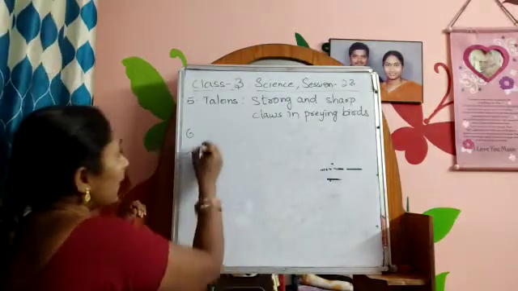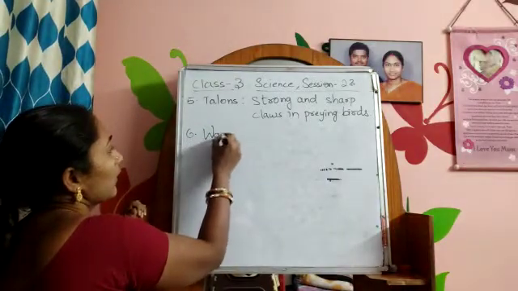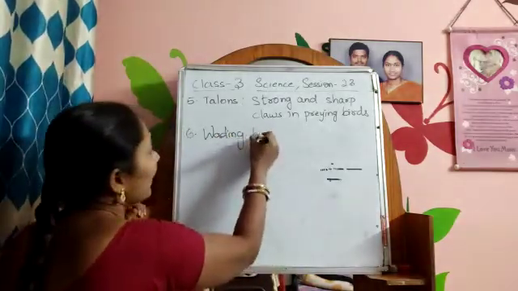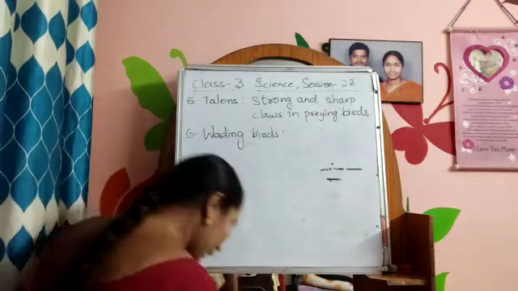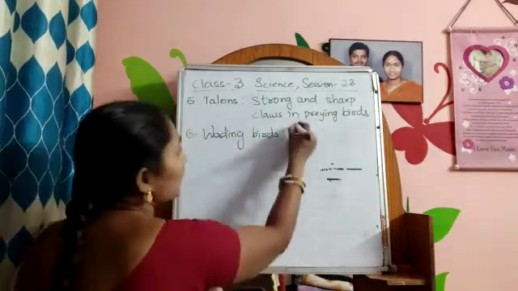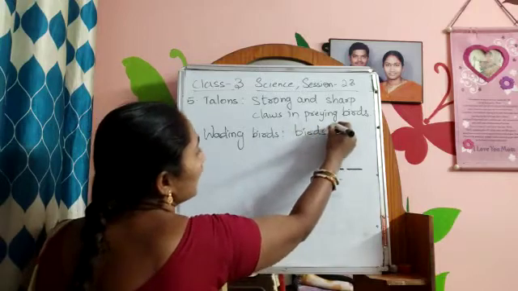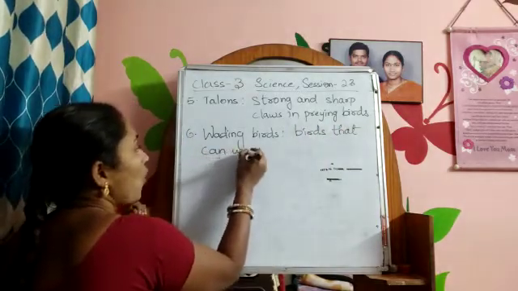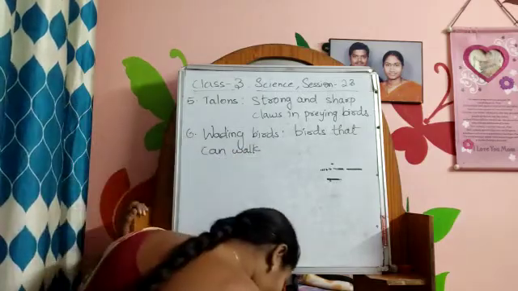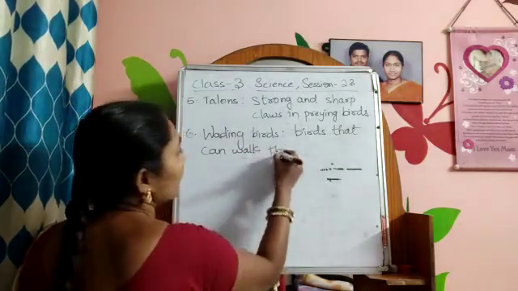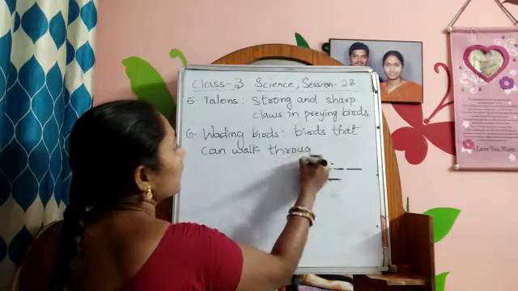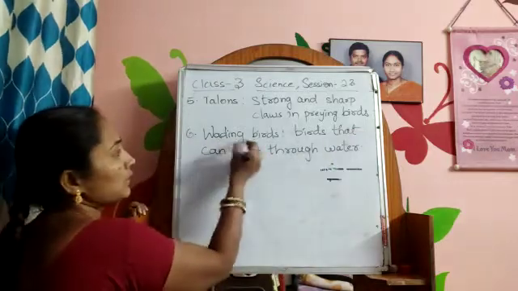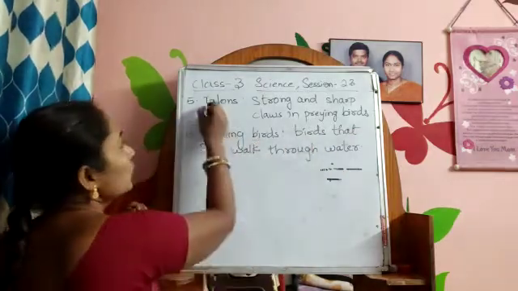Next, wading birds. Wading birds, birds that can walk through water. Birds that can walk through water. Example, duck. Okay, wading birds, birds that can walk through water.